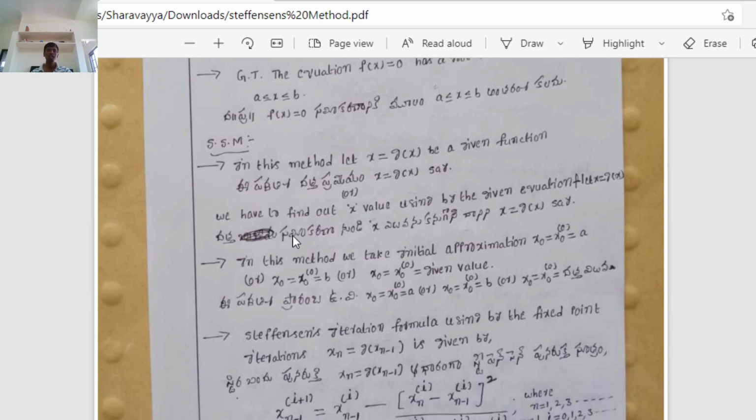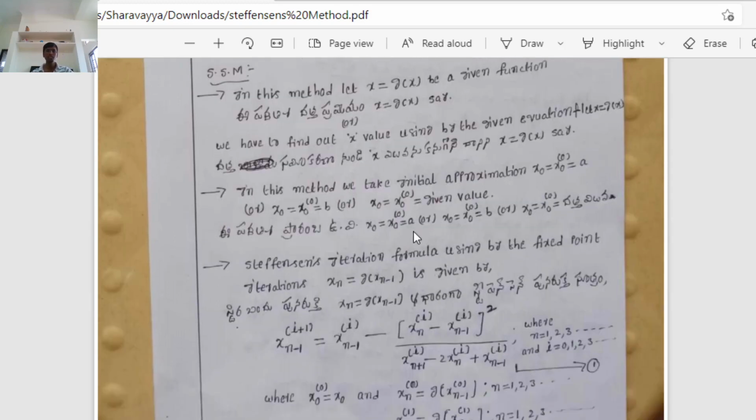ఒకవేళ ఇచ్చిన ఫంక్షన్ f of x గా ఉంటే, now we have to find the x value using the given equation, and let x equal to g of x, where the x value is a function in x, found using the given equation f of x equal to 0. అంటే దత్త సమీకరణం నుండి x విలువను కనుగొని దాన్ని x equal to g of x అనుకోవాలి. ఆ x విలువ x లో ప్రమేయంగా ఉండాలి.